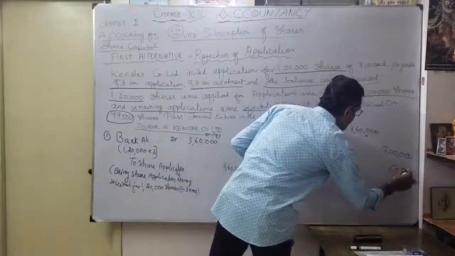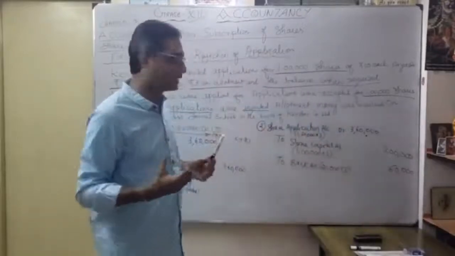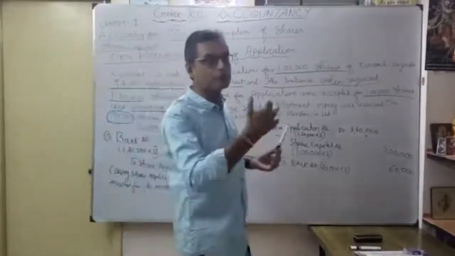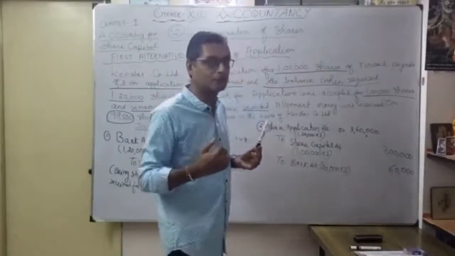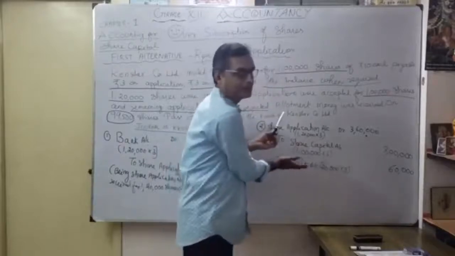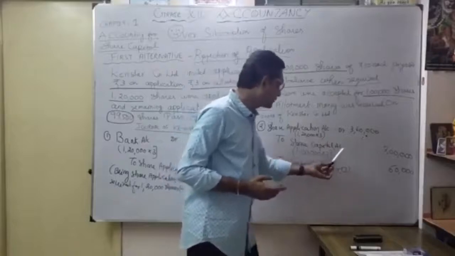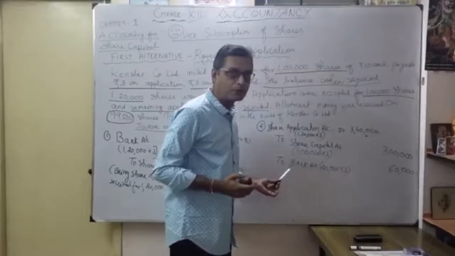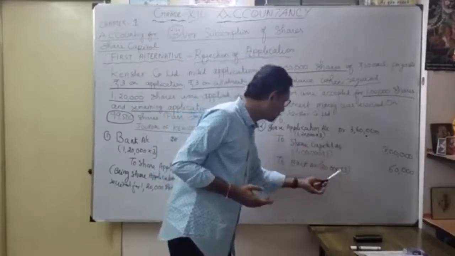Now understood? You have a debit and a credit entry. Repeat once again. When you receive money towards a share application, bank account debit to share application account. When you want to refund, you reject the application money and return the money to the shareholder. What is the entry? Share application account debit to bank. So this is a combined entry. How much are you transferring to share capital? Only 1 lakh shares, application rupees 3 lakhs. The balance 60,000 I rejected and am going to refund. So share application account debit to bank account 60,000.